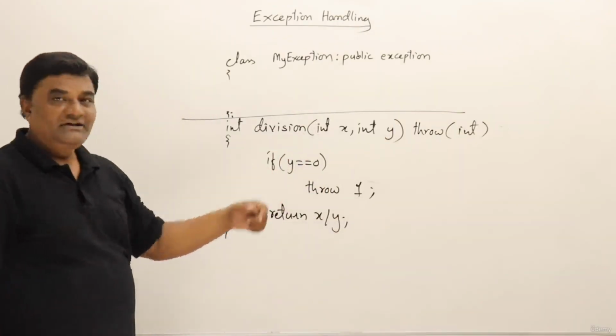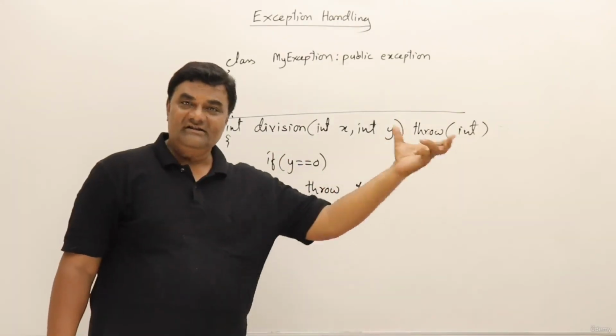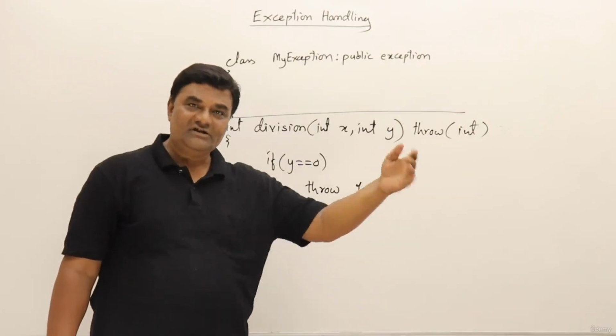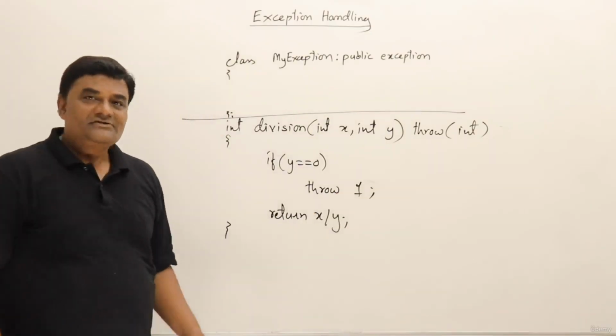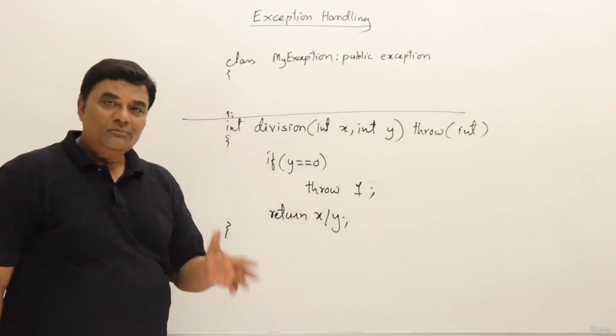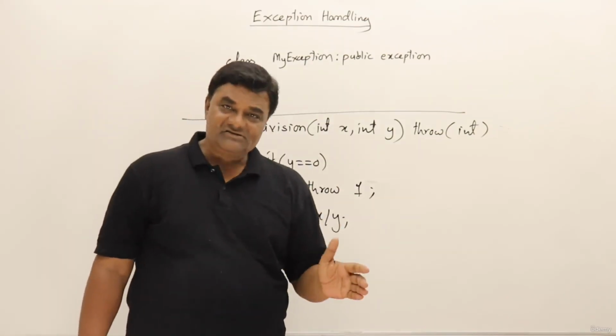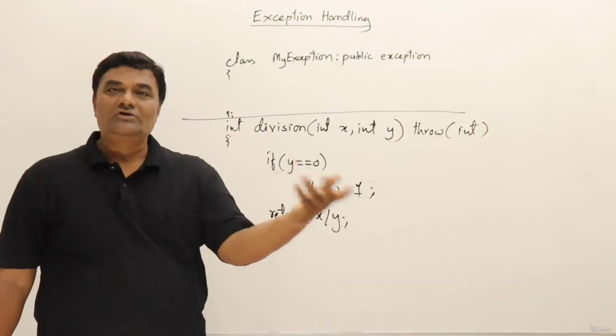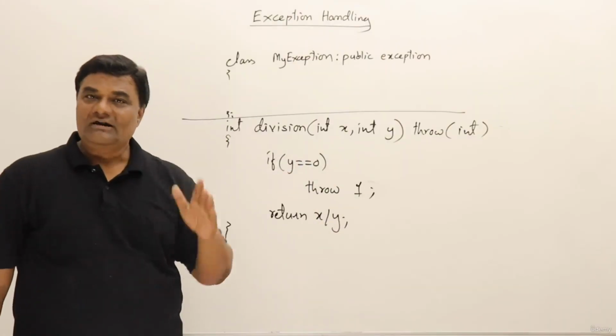Whatever type of value it is throwing, you can mention that in the brackets. If there are more types, you can give commas and mention them. It's not mandatory. If you like, you can use it. It's up to you. Mostly the features of C++ are such that if you want, do it; if you don't want, don't do it. So you can make your program better.